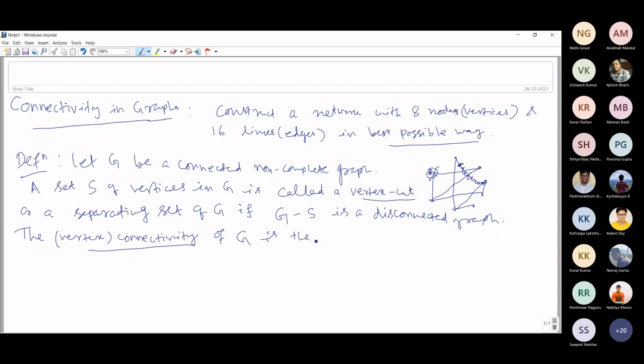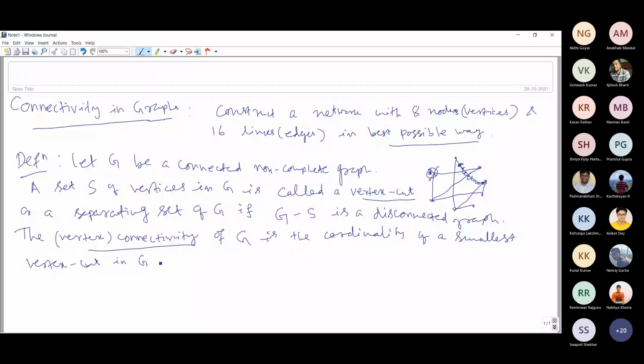So this is the minimum number of vertices in G such that removal of those vertices will make the graph disconnected, or this is the minimum size of a vertex cut in G. So this is the cardinality of the smallest vertex cut in G.